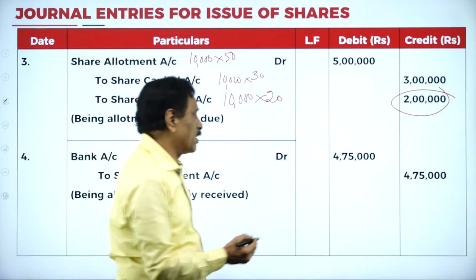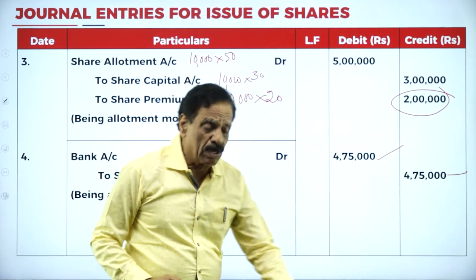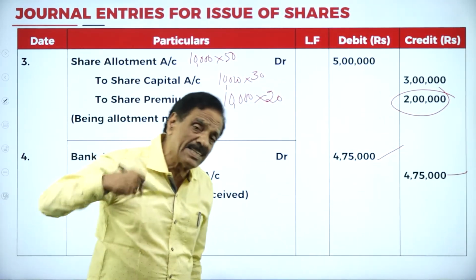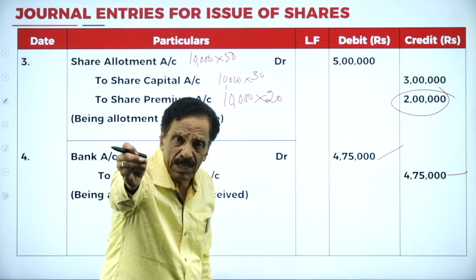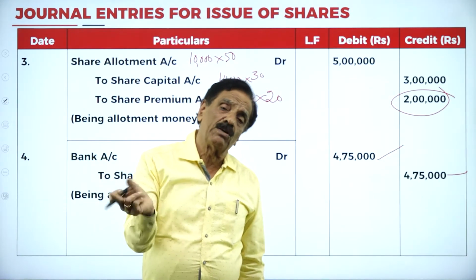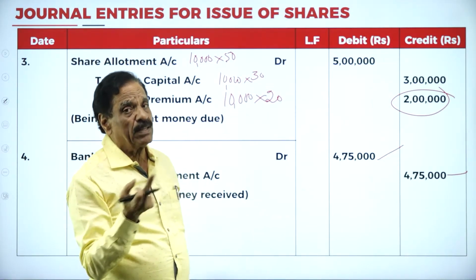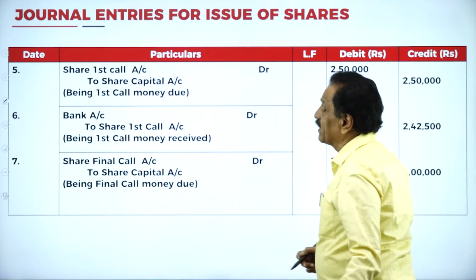4,75,000 is credited to the bank account. This is paid by all the members. Out of the 4,75,000, 25,000 is already adjusted in the application, because you received 11,000 applications for 10,000 shares. How many applications more? 1,000. 1,000 into 25 is 25,000, already adjusted. Then we go to the due entry for the first call.